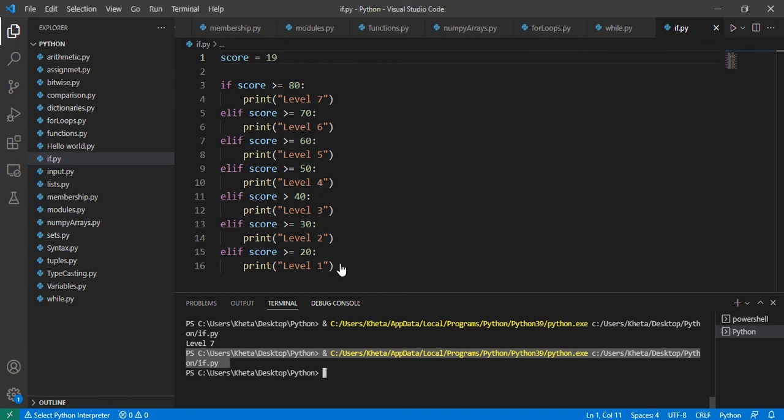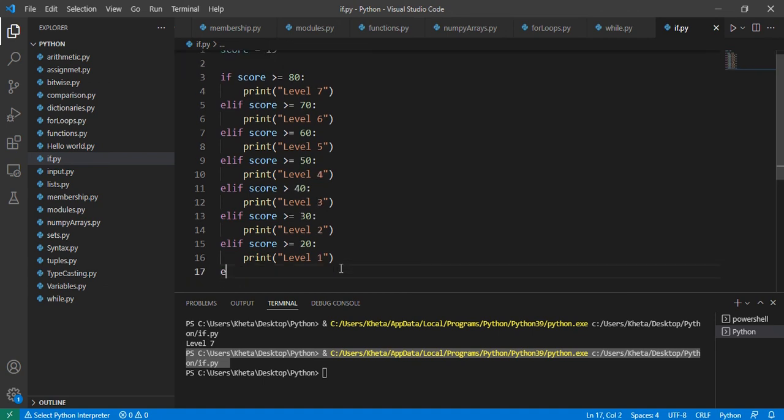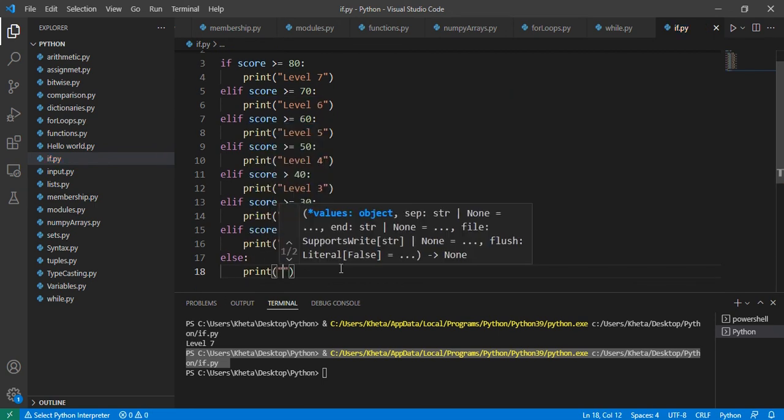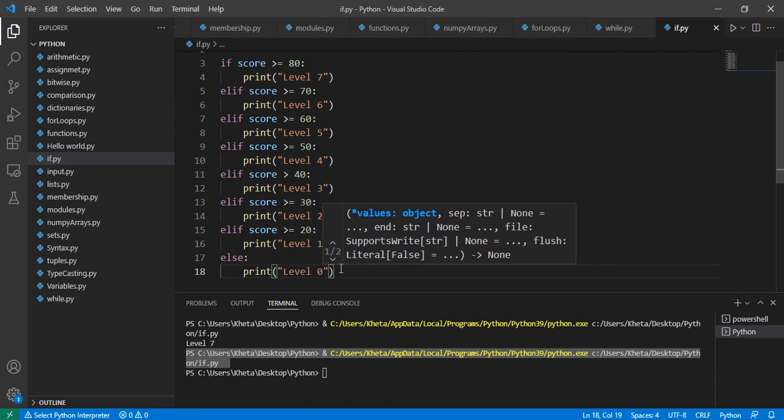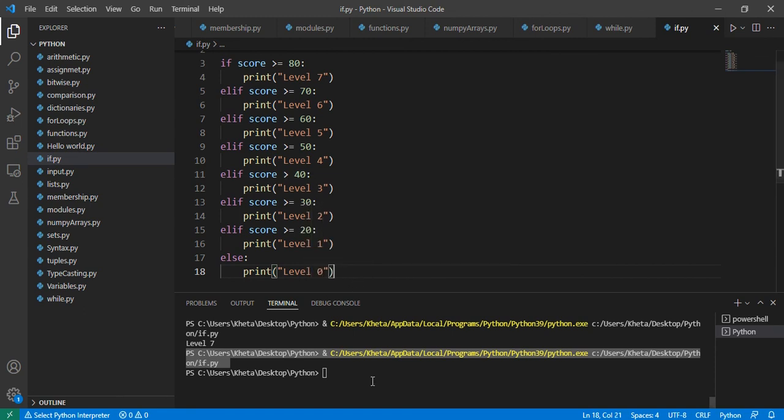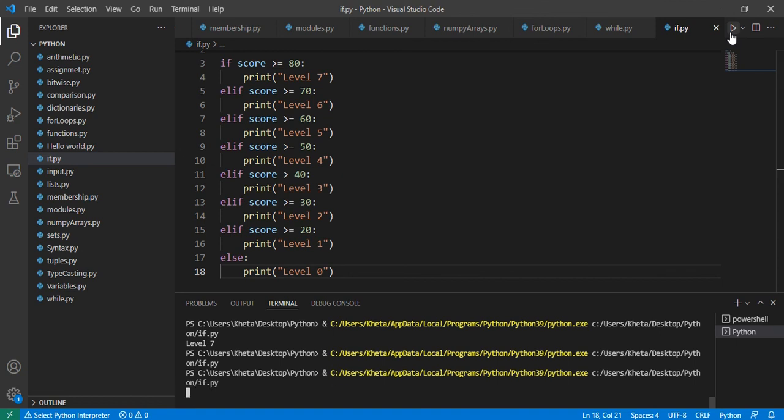If it's less than 20, since this starts from 20 to 29, we can also add something. We can add an else. So if it's below 20, which is not part of these numbers, we can call it level 0 if you want. I've never seen it, but we can just define that ourselves. So that's what we expect to happen. If it doesn't fit these ranges, that's when the else comes in.